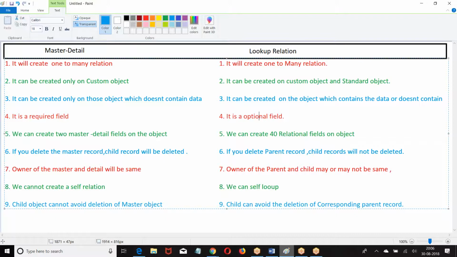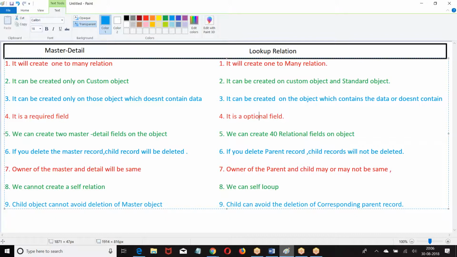Then, how many relations can we create? 40. If you delete a parent, child records will not be deleted. Why? Child can exist without parent. It is an optional field. Who is the owner of the child record? Owner of the parent record and owner of the child record may or may not be same. It's your choice. Because both of them are independent, you can decide who can be the owner of the record.